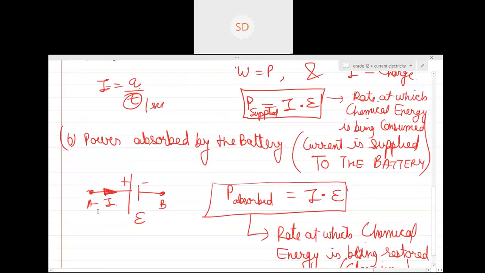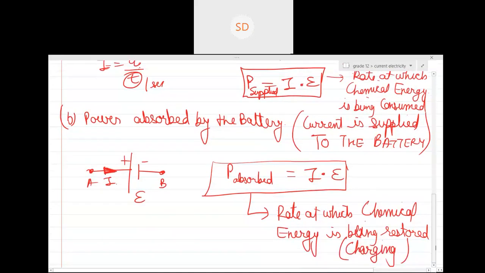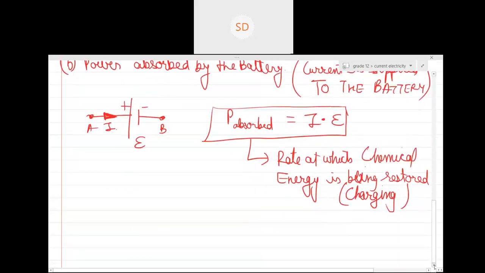And I think we have done in the case of a real battery, VA minus VB is equal to what? When current is supplied by the battery, then E minus IR. And when current is supplied to the battery, then E plus IR. But we'll never do that because that is a little bit tricky and generally it confuses people. Anyways, next heading.